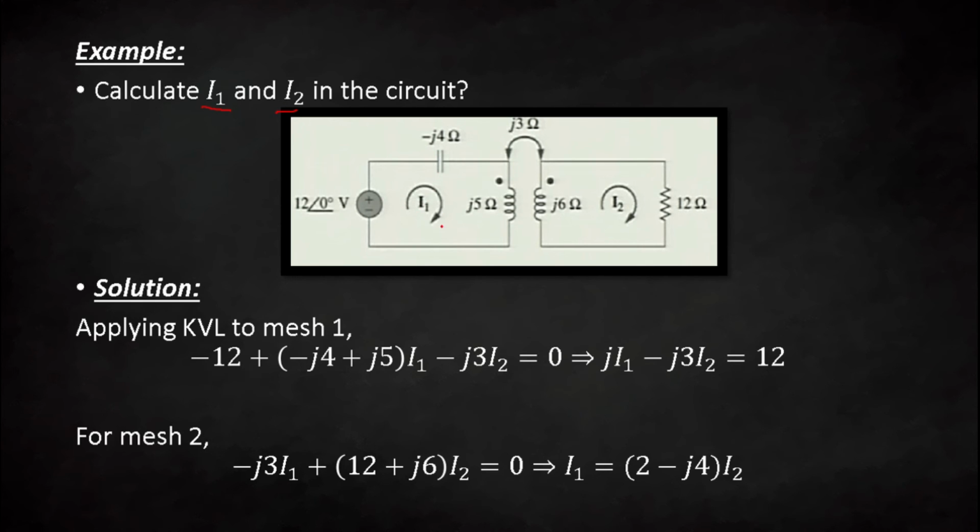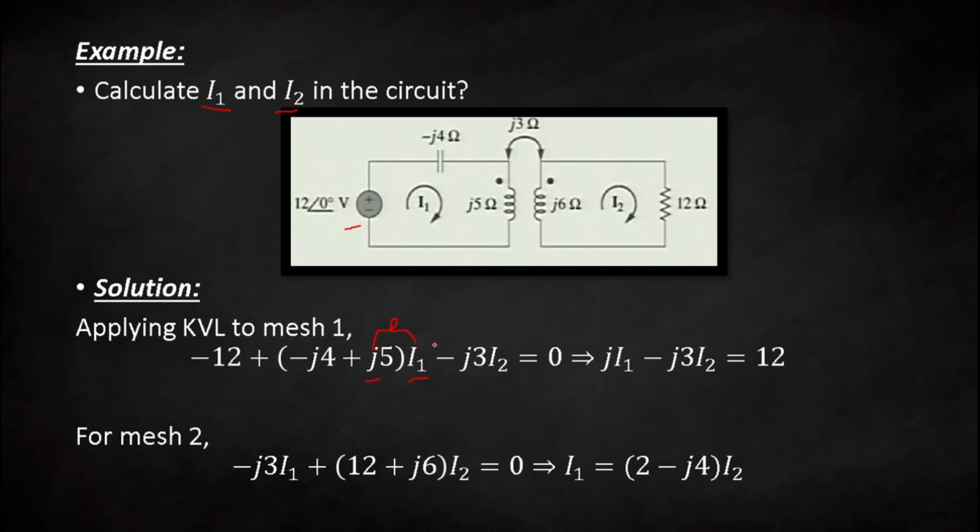So now apply the KVL in mesh 1. In that case we get the equation: minus 12, that is the voltage source right here, plus whatever the voltage across this capacitor, that is minus J4 multiplied by I1, plus J5 multiplied by I1, that is your self-induced EMF, self-induced voltage. But the mutual induced voltage, that is J3 multiplied by I2.